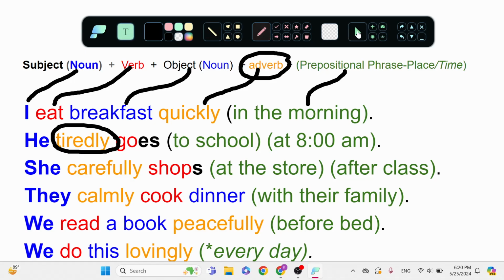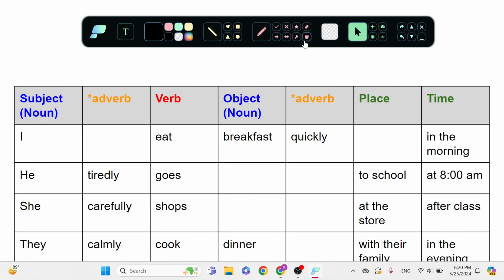All right, so now let's practice looking at it like it's in a table. This is the same thing. Our subject, our adverb, I put a star because it can go here. It also can go after the object, right? So in one of these places, just one place. Next we have the verb, that is the action.